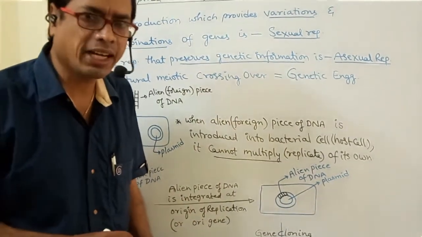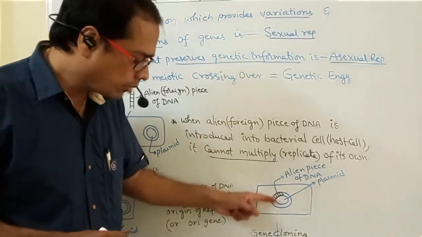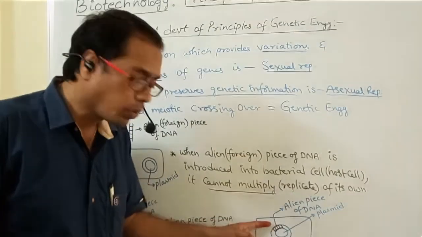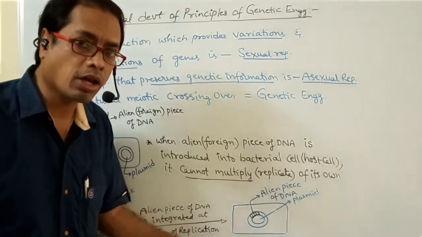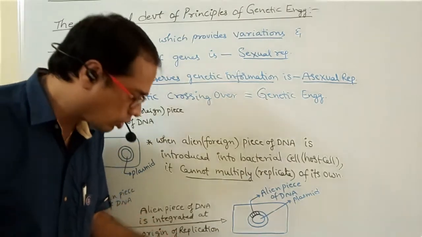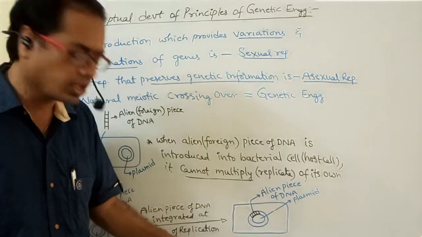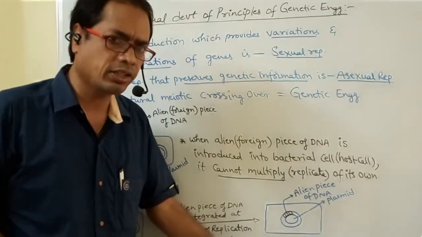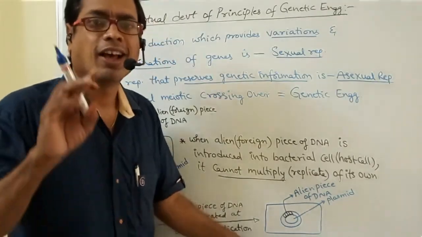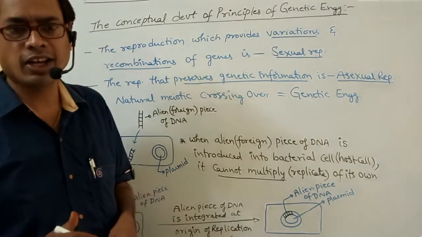The same gene is produced, so we are producing multiple copies of identical genes. This is called gene cloning. One gene is able to synthesize many copies of identical genes. This is called gene cloning.